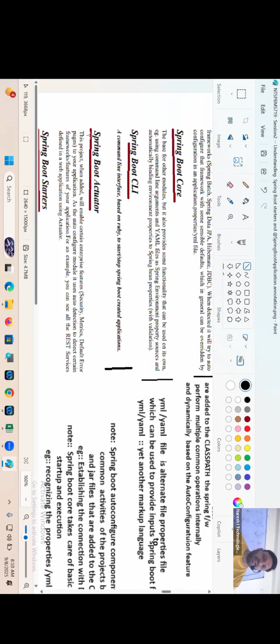Right. Spring Boot actuators. Okay, this is very interesting. Any software project you take, guys, it's a combination of two kinds of features: functional features and non-functional features. Functional features mean the main features for which the project is created. You take a bank project: opening account, closing account, withdraw, deposit, transfer money.